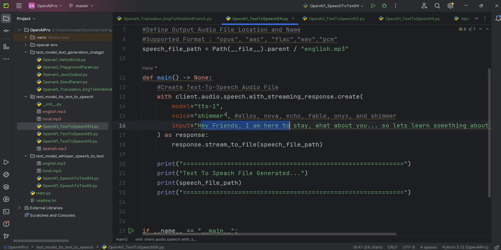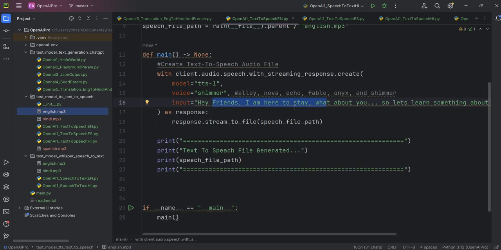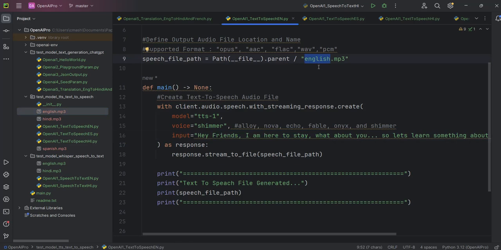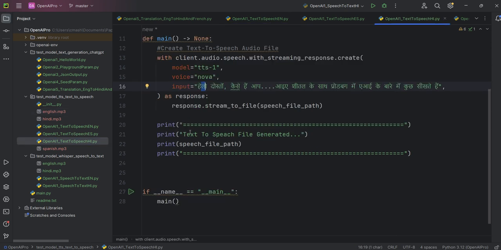With the help of the TTS model, if you give some sentence in English, an english.mp3 file gets generated, because here the name we have given is english.mp3. This we have already covered. If you have not, go to those chapters, where I have explained this code in detail.